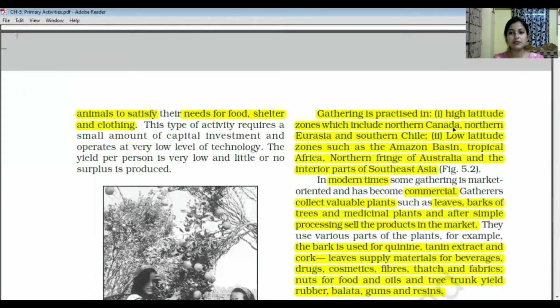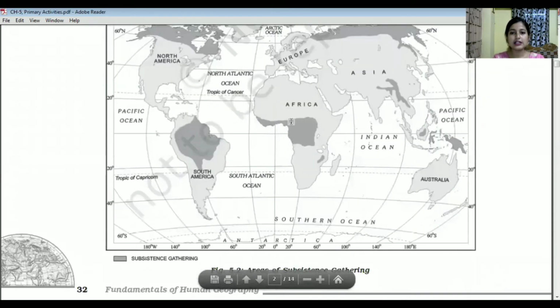Next come the low latitudes. The areas included are the Amazon basin, tropical Africa, the northern fringe of Australia, and the interior parts of Southeast Asia. You can see this part is Africa, this is the northern fringe of Australia, and this is the southeast portion of Asia, the interior of Asia.